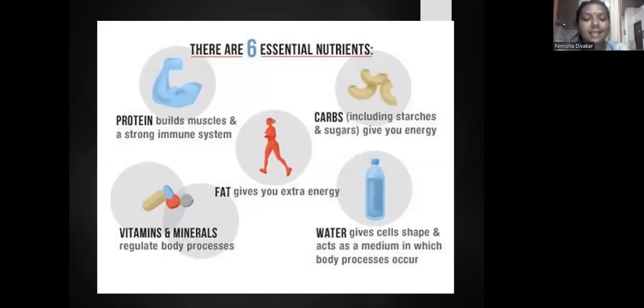So what are the 6 essential nutrients? They are protein, carbohydrates, fats, water, vitamins, and minerals. What is the role of protein? Protein builds the muscles and a strong immune system. Carbohydrates, including starch and sugars, help to give us energy. Fat gives us extra energy. Vitamins and minerals regulate the body processes, and water gives the cell shape and acts as a medium in which the body processes occur.